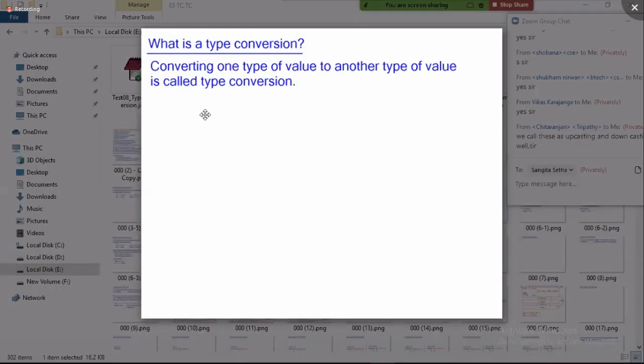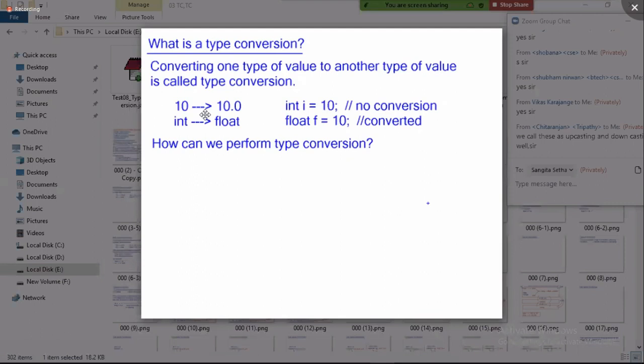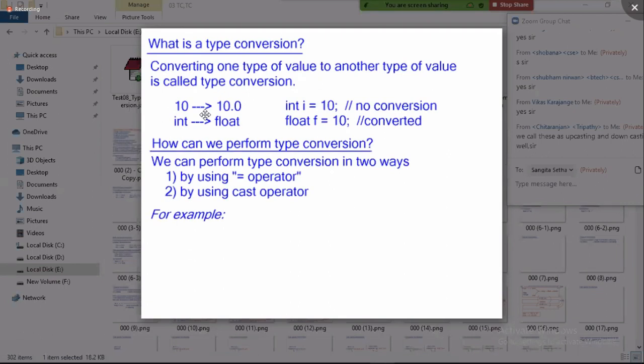First observe the notes part. Converting one type of value to another type of value is called type conversion. 10 is converting to 10.0f, int to float. Int i equal to 10, no conversion. Float f equal to 10, converted. Okay, how can we perform type conversion? We can perform type conversion in two ways: by using the assignment operator, and by using the cast operator.